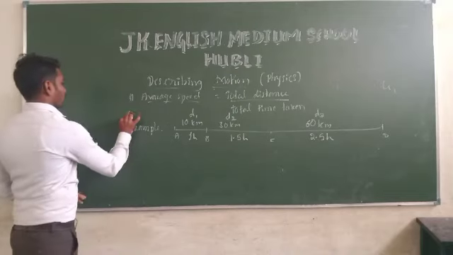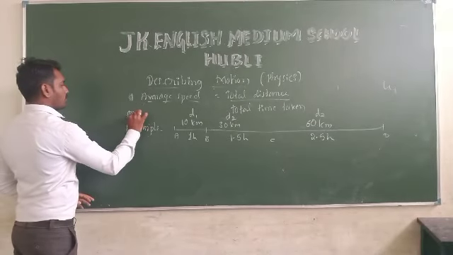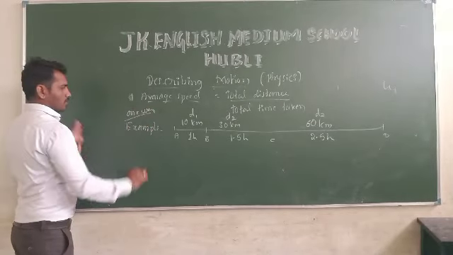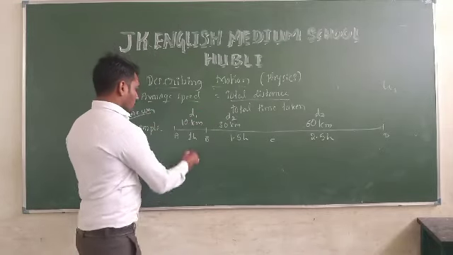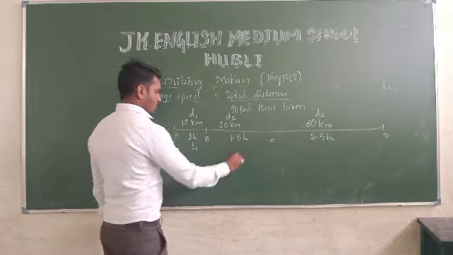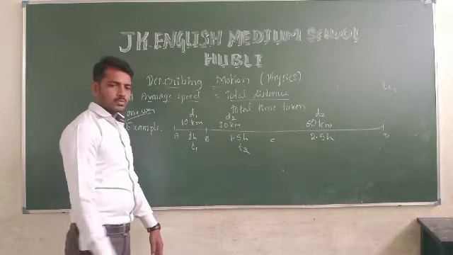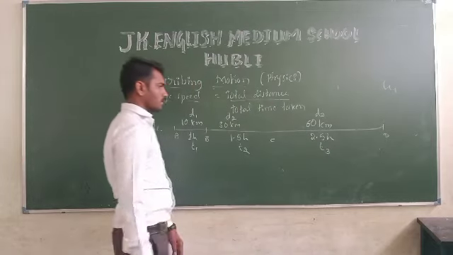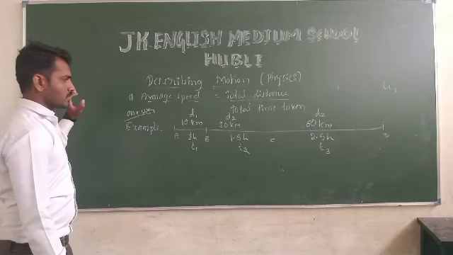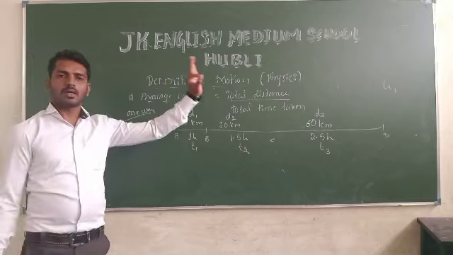This is one way, or the same direction. So let us come to the time. First time T1, second time T2, and third time T3. Understanding? The concept is very easy to find the average speed.